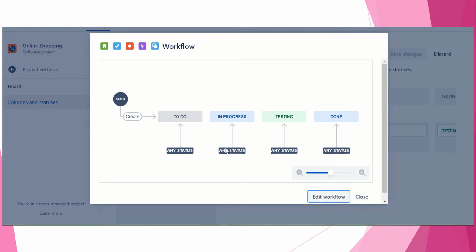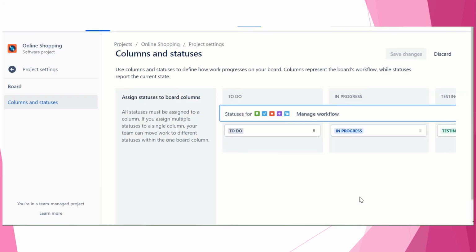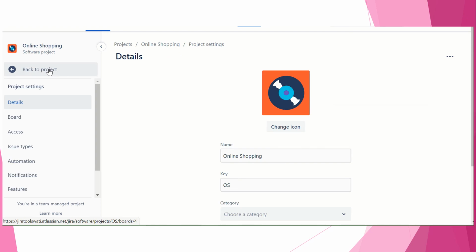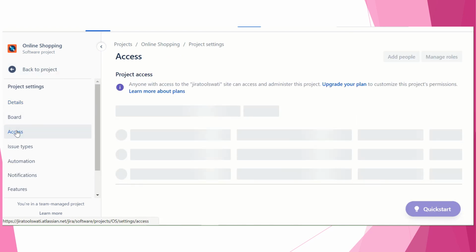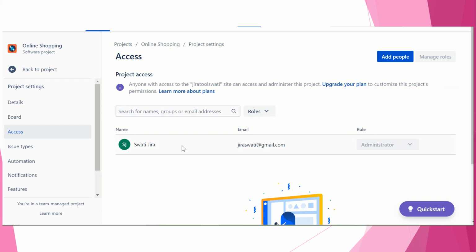So you have estimated how many hours and how many are remaining, and you can give that project permission to anyone to view that time tracking, like I've just given the permission, and in your project settings you can do multiple things. Okay, now let's click on access. Here I have given the access, right, to look into that as an administrator.